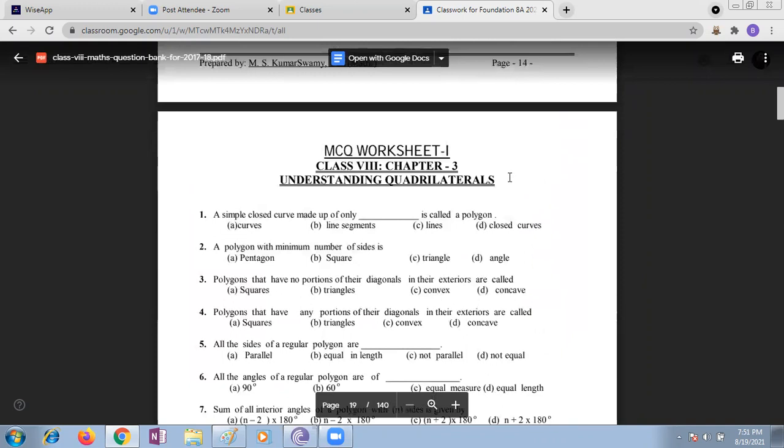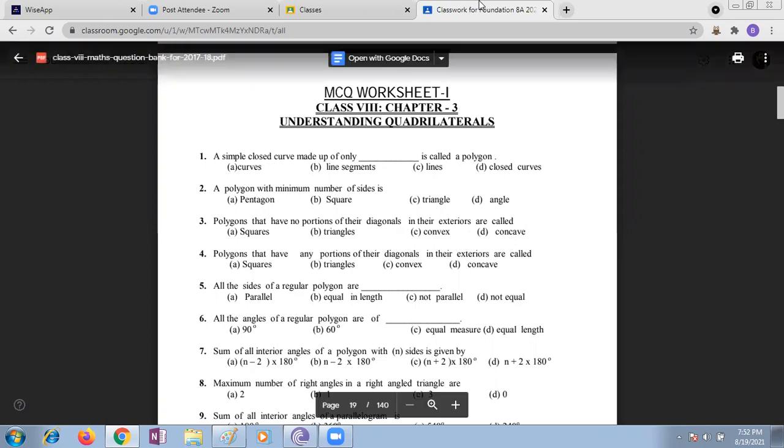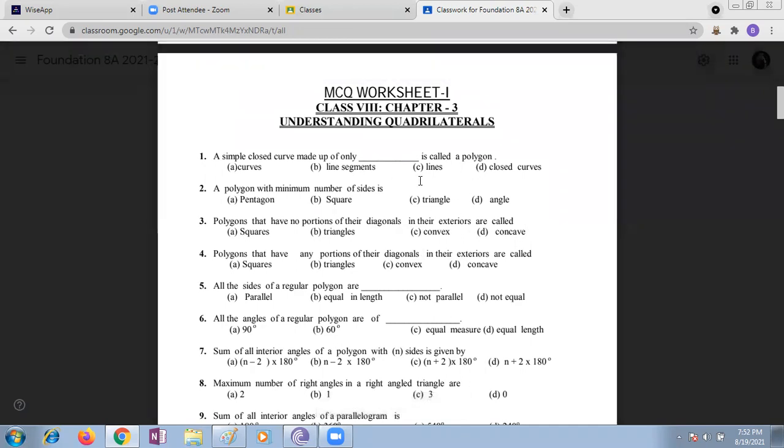Children, please answer the questions. A simple closed curve made up of only dash is called a polygon. Simple closed curve made up of only line segments, yes or no, children? Yes, ma'am. Anyway, most of the topics are completed in the chapter. A simple closed curve made up of only line segments is called a polygon. Option B is correct.